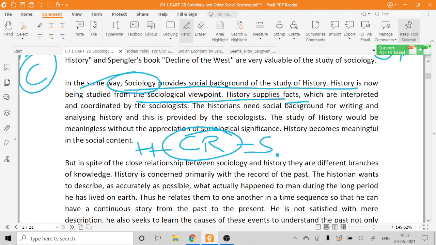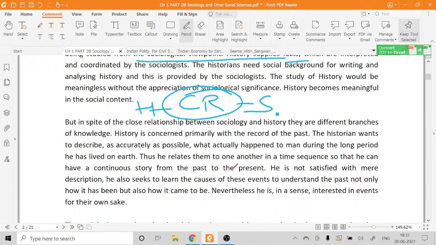This is what we can talk about from the thesis perspective, as I already explained to you. But if we talk about the antithesis perspective, in this paragraph you can see that we have established a close relationship between sociology and history, but there are also some different branches of knowledge. History is concerned primarily with the record of the past.